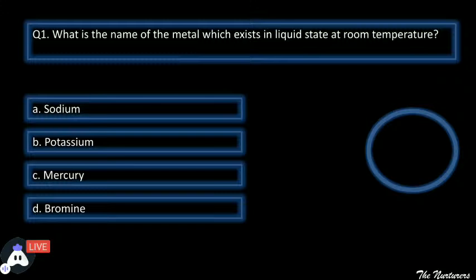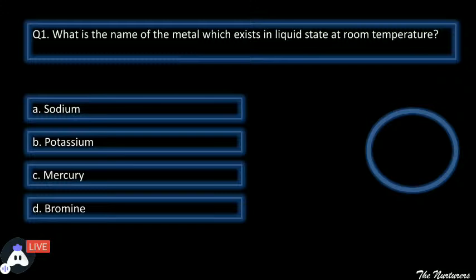What is the name of the metal which exists in liquid state at room temperature? You all need to comment in the chat box what the answer is. You will be getting a specific time in different MCQs, and then you need to tell.